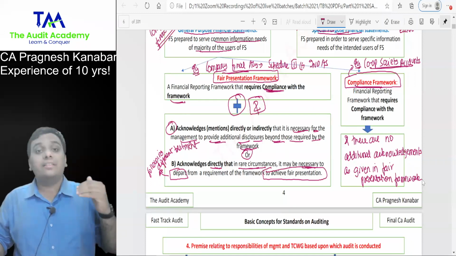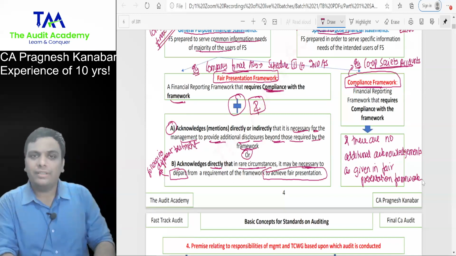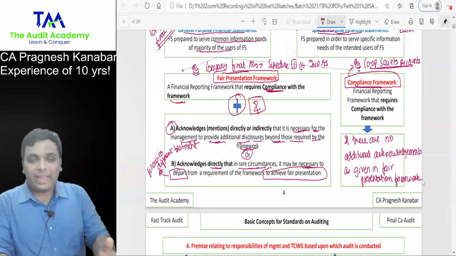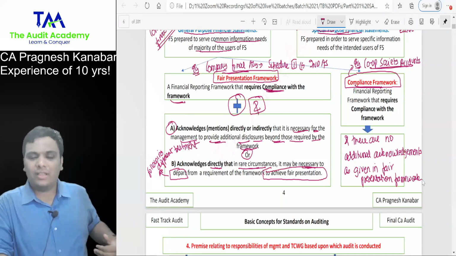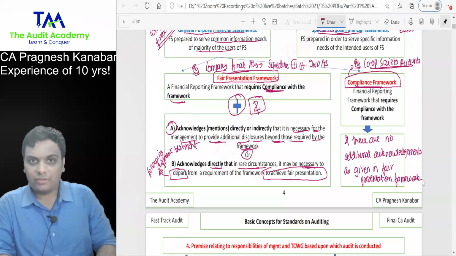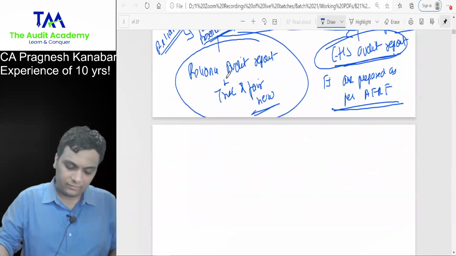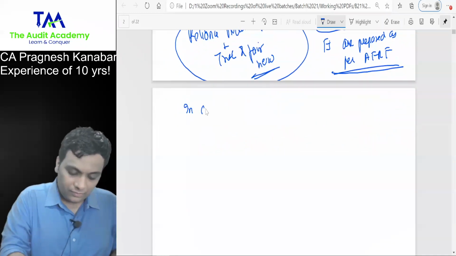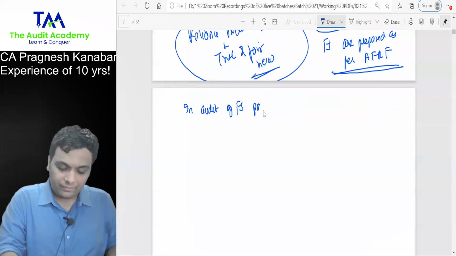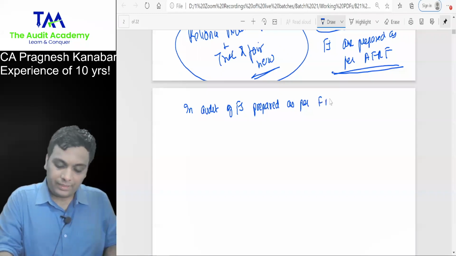Why have we studied this concept? If you can take some extra sticky note or something, write it down. Anyways, it is going to come in further lectures, but just to connect with the logic, why we have studied this concept. If you can manage, write down: in audit of financial statements prepared as per fair presentation framework.